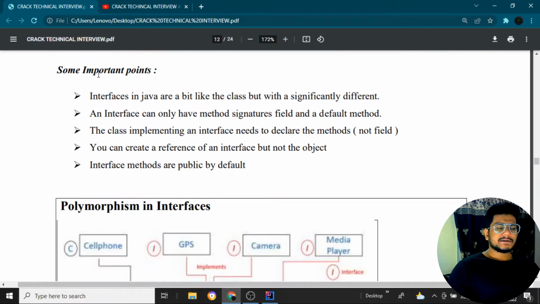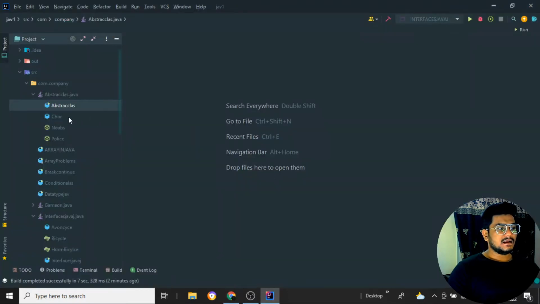Now some important points about the interface. Interfaces in Java are a bit like classes, but significantly different. An interface can only have method signatures, fields and default methods, as you know, and the class that implements the interface needs to declare the methods, not the fields. You can create a reference of an interface but not an object. Interface methods are public by default. So we saw the interface names, and they are easily accessible everywhere.